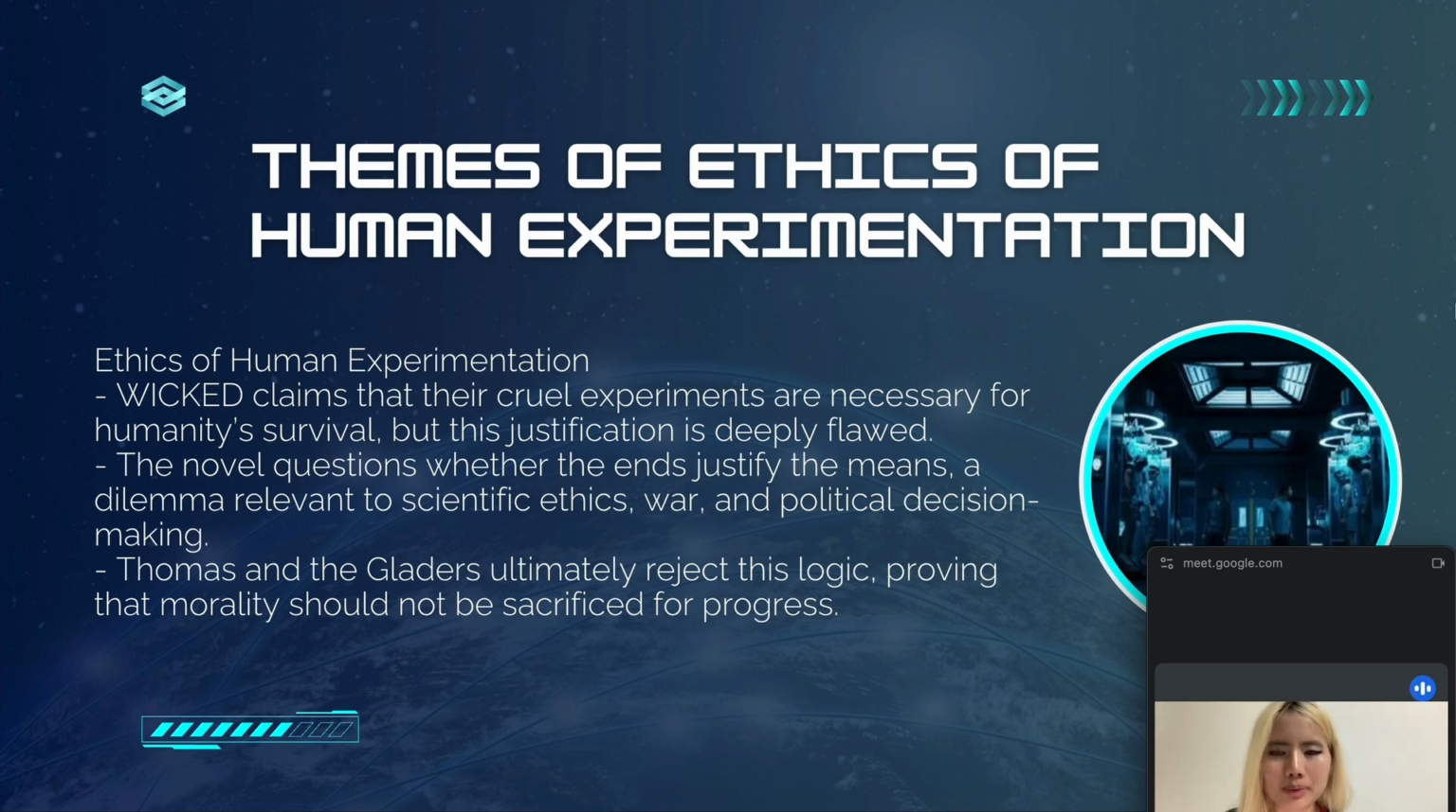Ethics of human experimentation. Wicked claims that their cruel experiments are necessary for humanity's survival, but this justification is deeply flawed. The novel questions whether the ends justify the means, a dilemma relevant to scientific ethics, war, and political decision making. Thomas and the Gladers ultimately reject this logic, proving that morality should not be sacrificed for progress.